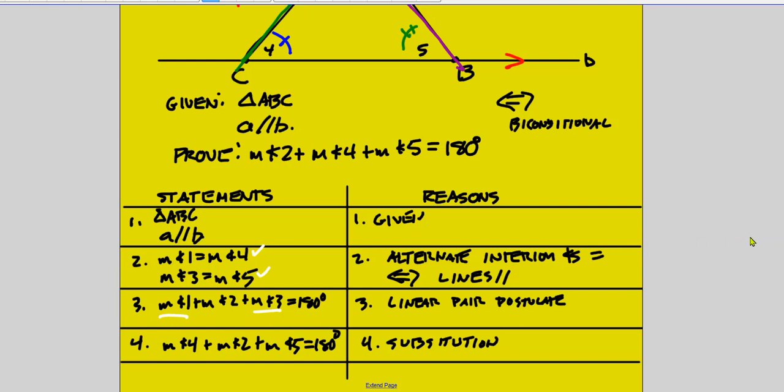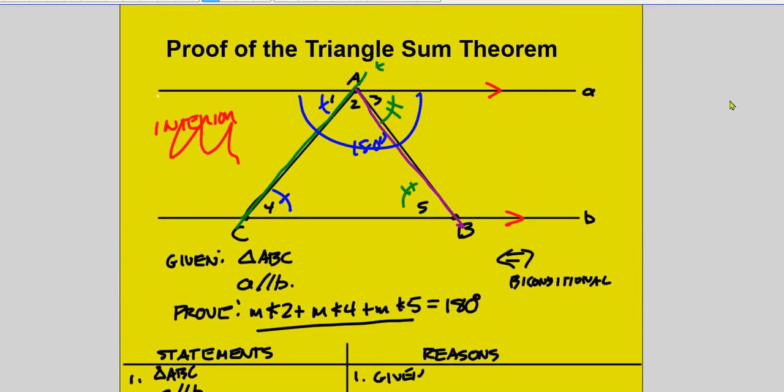Okay, so in my proof I have measure angle 2 plus measure angle 4 plus measure angle 5 here. I just have them reversed. If you want to get technical, again, you could use the commutative property, A plus B equals B plus A, so I could just swap these out and add a step 5. I'm not going to do that, but this is the proof for the triangle sum theorem. So this theorem, this property comes from somewhere. It was logically deduced. It's not just that someone decided they're going to add up to 180. It actually follows from previous assumptions and theorems.